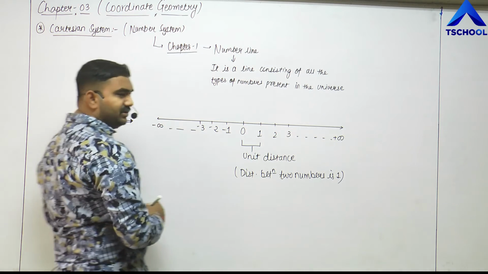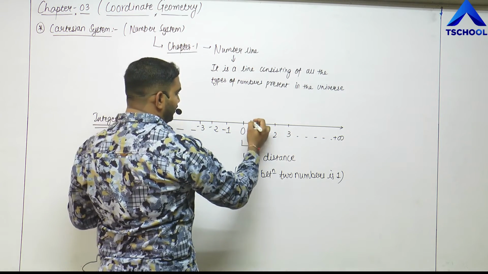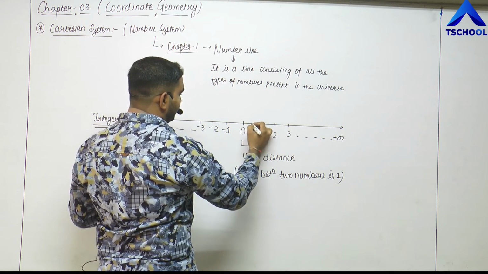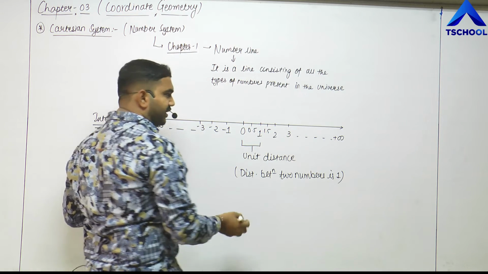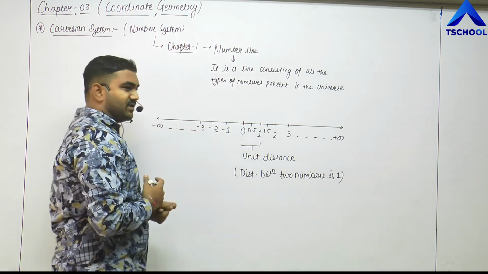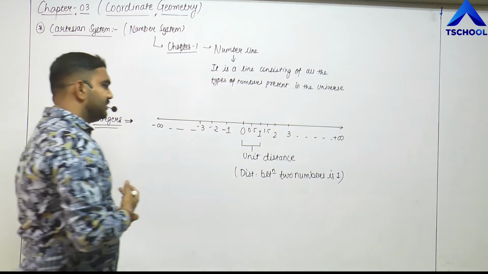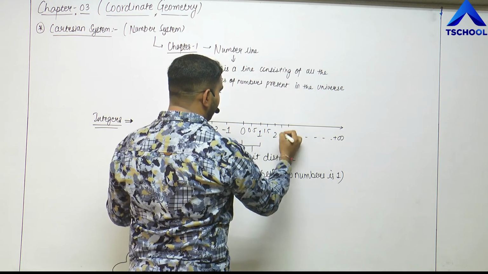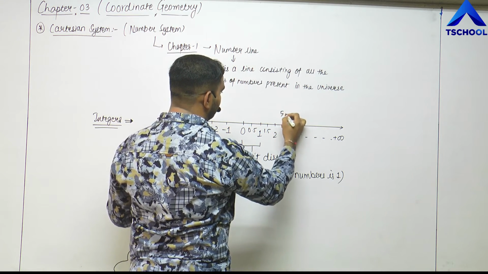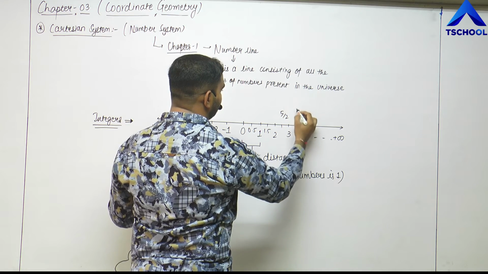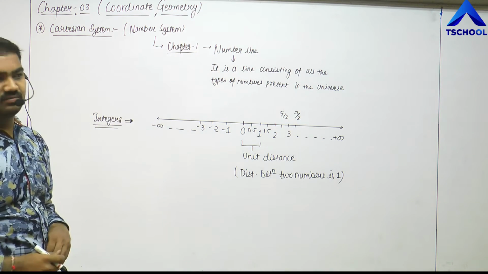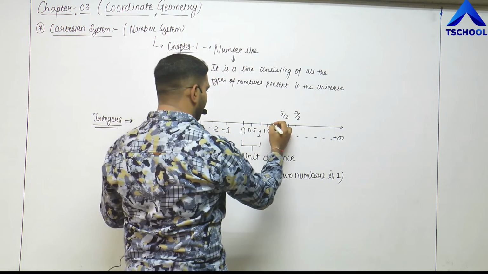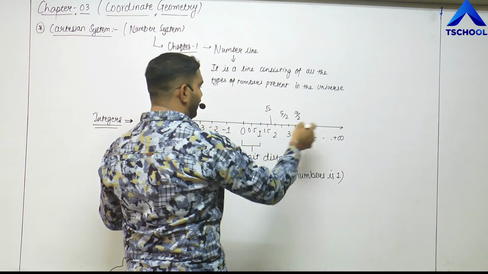Now on this number line you can have some decimal numbers also, like 0.5, 1.5 and so on. You can also have some rational numbers, like 5 by 2, then 7 by 2 and so on. You will also have irrational numbers, that is, in between 1 and 2 you will have root 2 and so on.